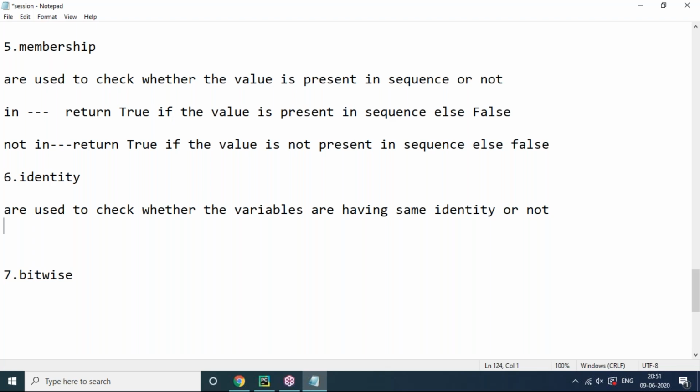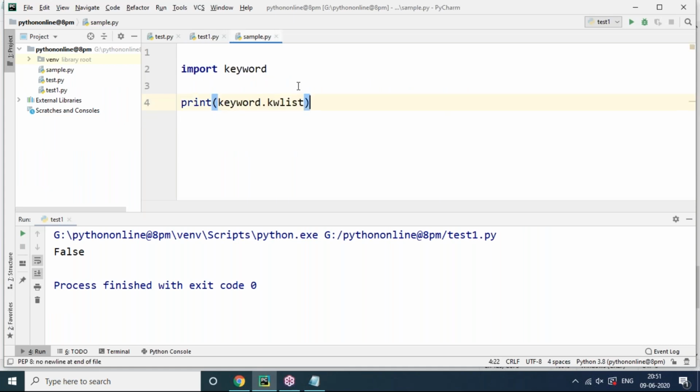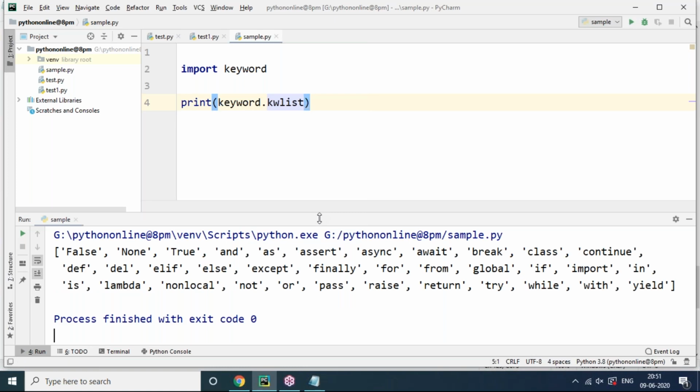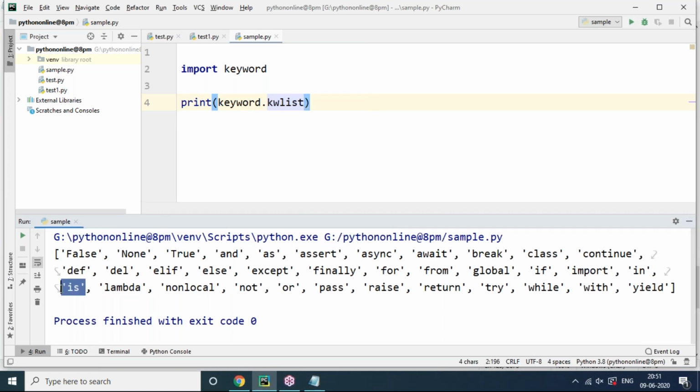So how can we check whether it is having the same identity or a different identity? In what way will it be checked? Let's give an example. But before that, what kind of identity operators are there? How can I identify that this is an identity operator? Yes, "is" and "is not". These two are identity operators. "is" is also a keyword. You can check in the keyword list. I said clearly that every keyword I'll cover in our class, but I'm covering this keyword now. You can see it is there. Understand?